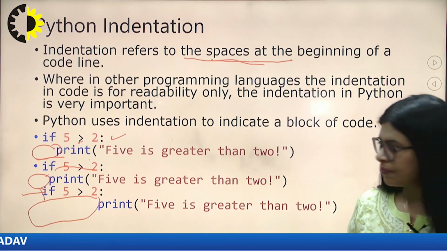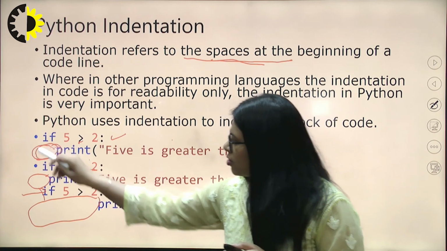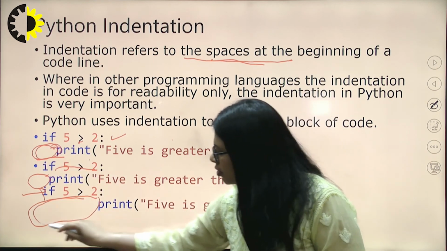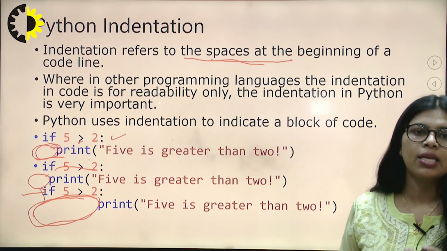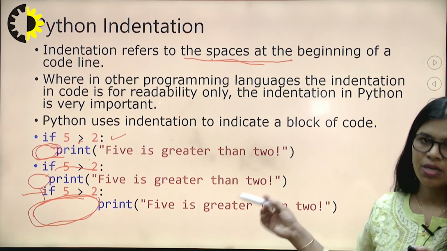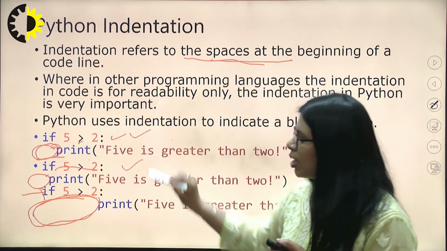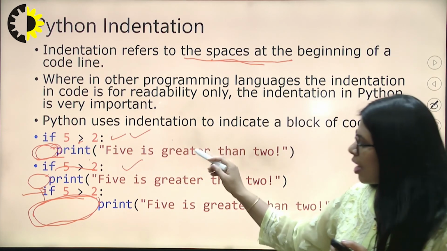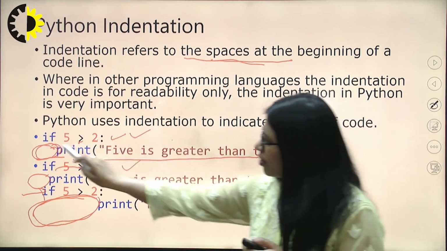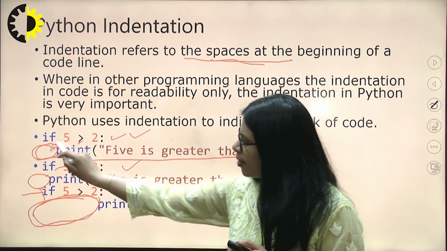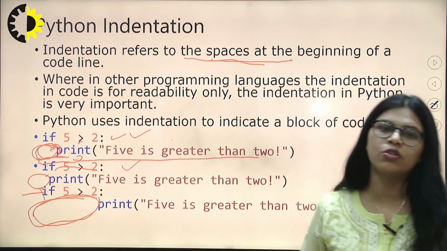You can see that one space is applied in the first and 2 or 3 spaces in the second condition. Then it will generate an output, because the conditions are different and there is no effect between the lines. But if the same block of code has a different number of spaces, like one space on one line and 3 or 4 spaces on another, then it will show an error.